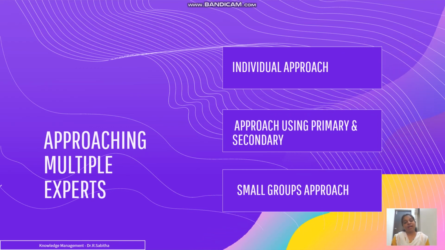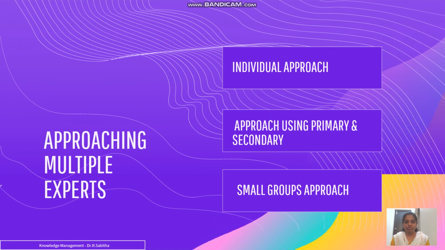Okay, and previously I told you that multiple experts are also a challenging task, because meeting a single expert and gathering information is easy, whereas when we have more than one expert in the model, the answers given by the individual experts might definitely vary. So you have to follow different approaches for that.